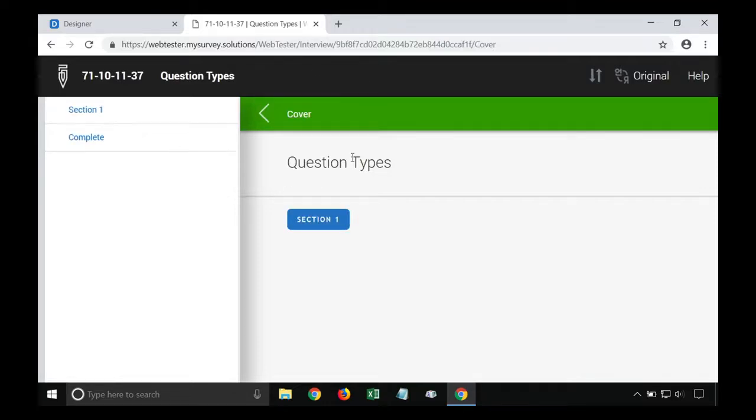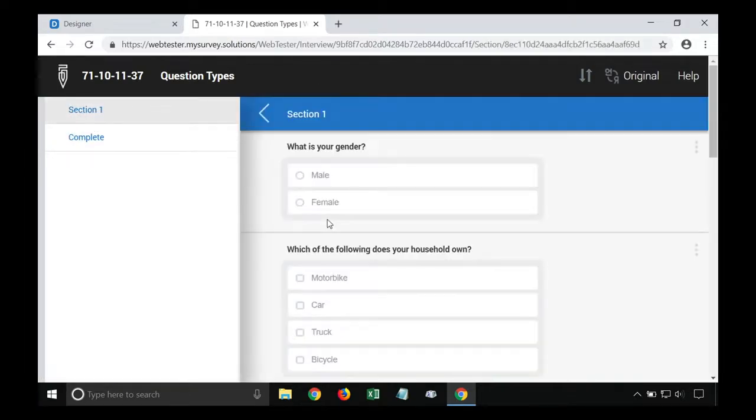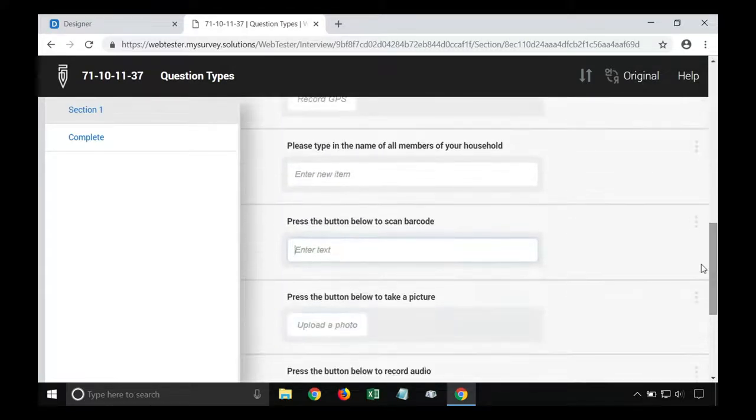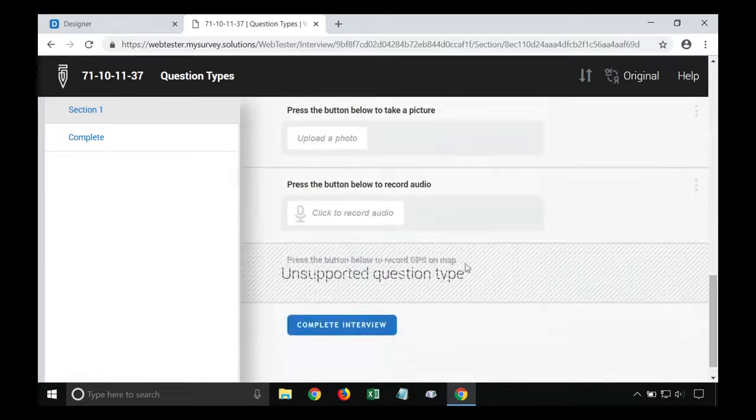So here's the web test view. We can see on the left all of the sections of our survey. Our short example has only one. And on the right, you'll see the questions. It's important to notice that some questions won't test well on the PC, such as the barcode question and the GPS geography type question.